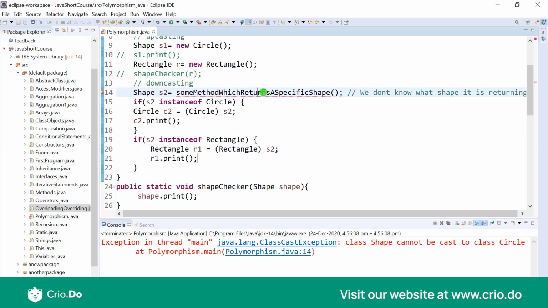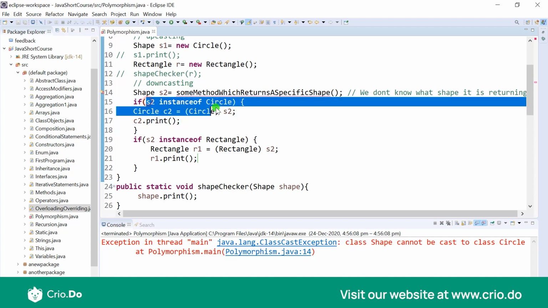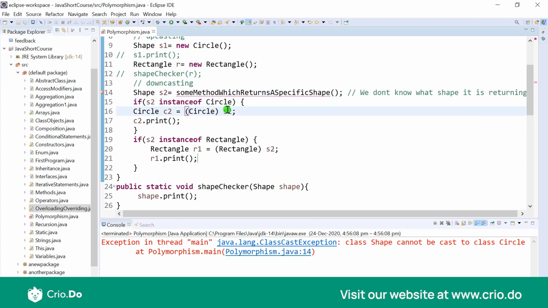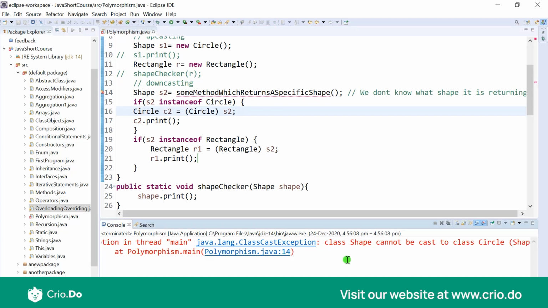If we have something returning a particular shape, we would just put that in our parent and then check if it is an instance of Circle. If it is an instance of any particular child, then downcast it to that child and then start using that child object. Why would we do this check, S2 instanceof Circle? Let's say it was not an instance of Circle, let's say it was actually an instance of a Rectangle. So this part would give you an error. What error? This same error.